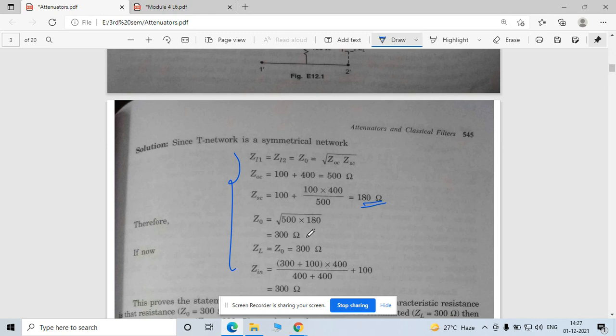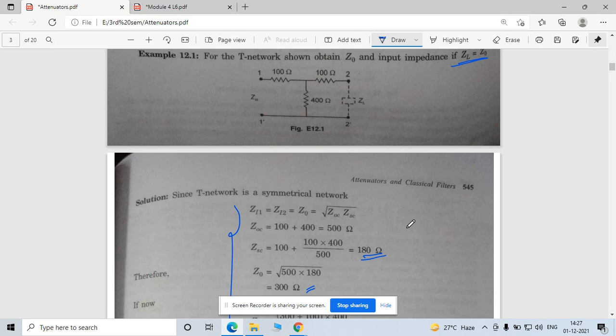Now this 300 ohm you found with the help of this two-port network, right? That is the importance of this two-port network: you are finding this Z naught. That Z naught is provided at the port end, meaning the input impedance is equal to this Z naught, and the load resistance is equal to Z naught.